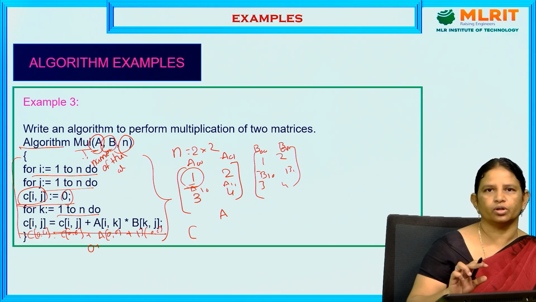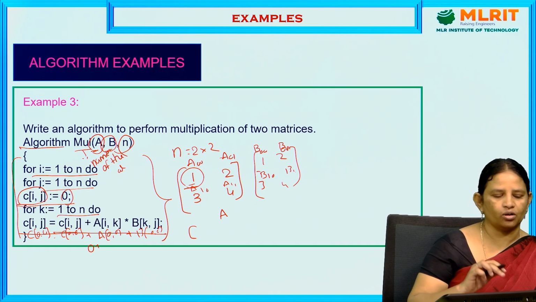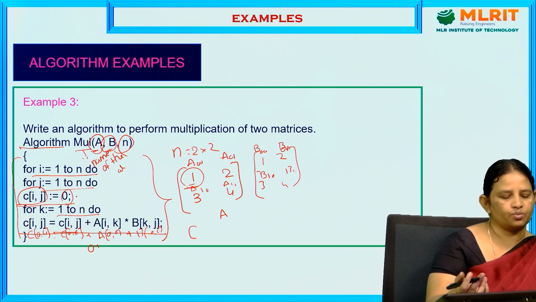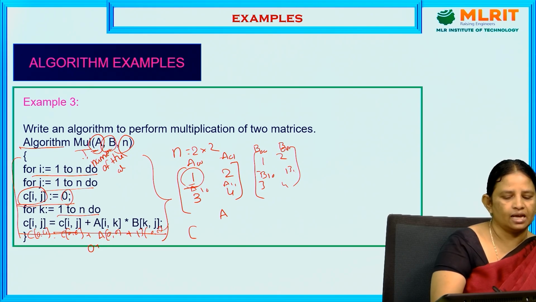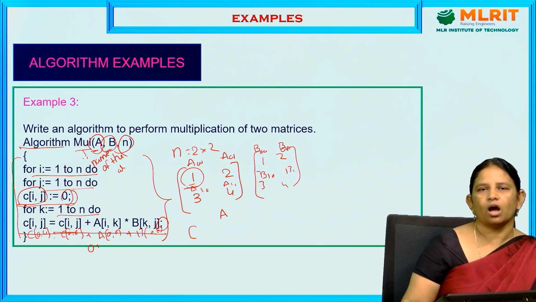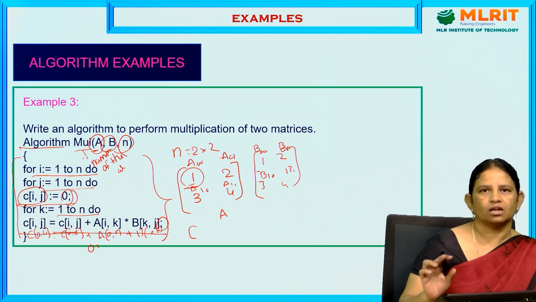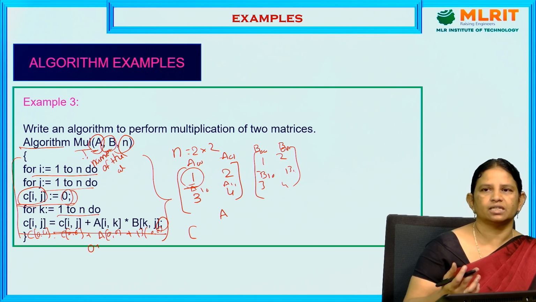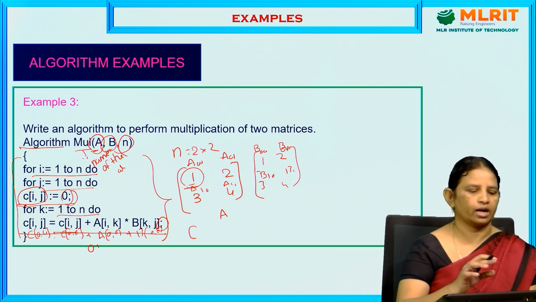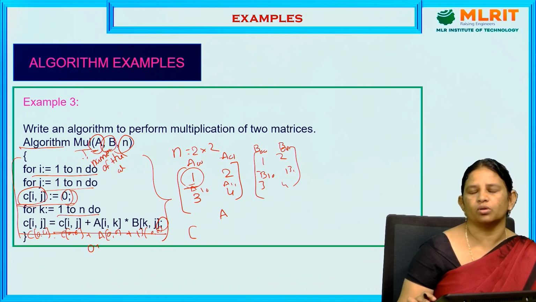We are not going to keep any semicolon at the end of the loop, but apart from that, all the remaining statements end with the delimiter. So this is another example of how to write matrix multiplication in the form of pseudocode. We are not representing the entire description, we have just given a brief description about how to write an algorithm in the form of pseudocode.